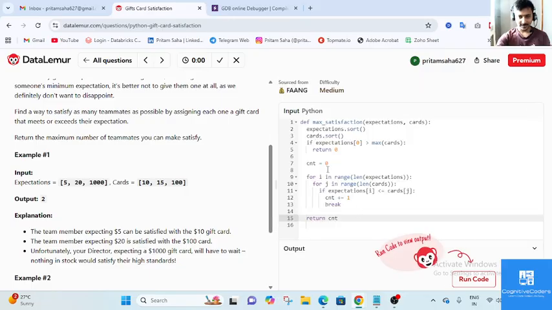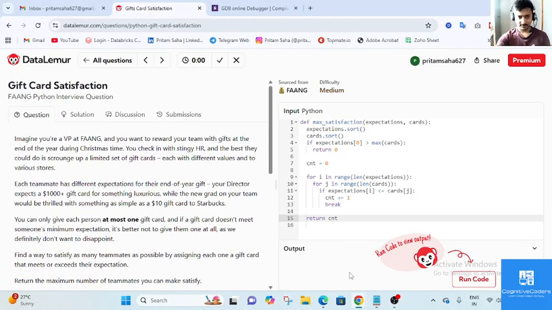So it is basically iterating the expectation bucket and the cards bucket, both buckets. It is iterating for each value and checking whether the condition is satisfied or not. Once it is satisfied, it will increase the count and break the loop to go to the next i value, the ith index value. So that is the thing. I hope you guys have understood. So this was the concept.